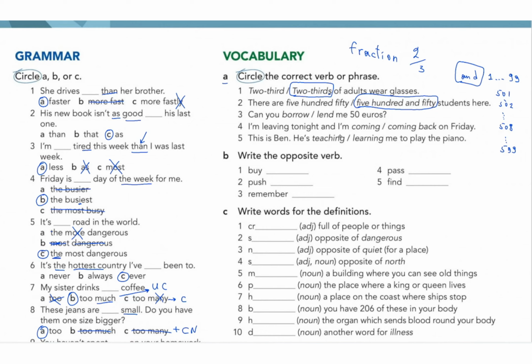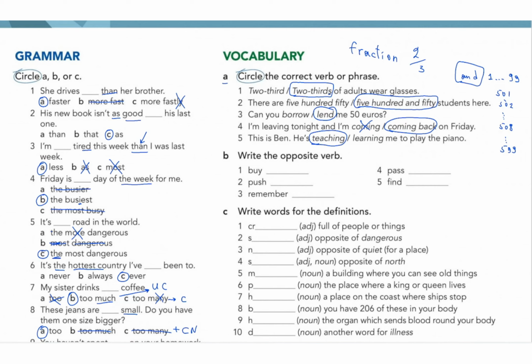Number 3, can you borrow or can you lend me 50 euros? So definitely it will be, can you lend me? It means, can you give me money? Can I borrow from you? If I'm going to use borrow, I must use from. Number 4, I'm leaving tonight and I'm coming back. So I'm leaving tonight. That means I'm going somewhere tonight. And returning, it will be coming back. Because I'm coming back to my previous place. Number 5, this is Ben. He's teaching or he's learning me to play the piano. So that will definitely be he is teaching me how to play the piano.